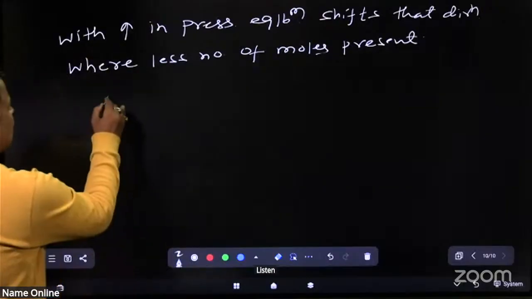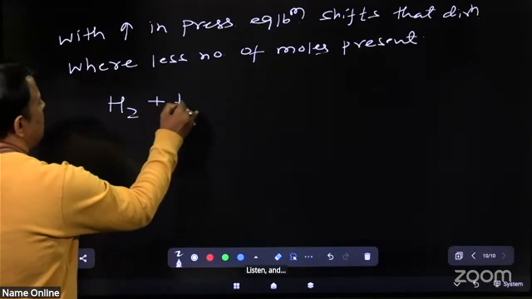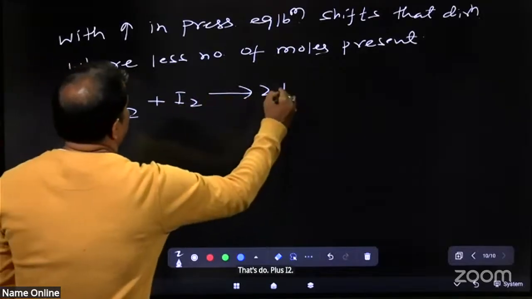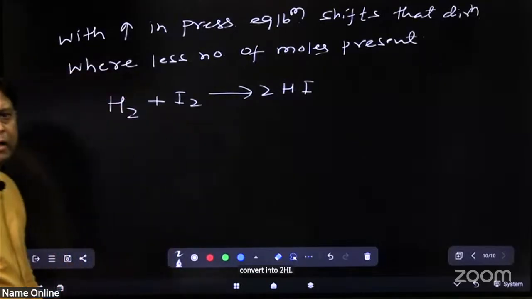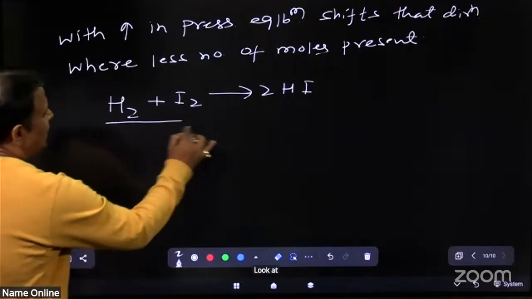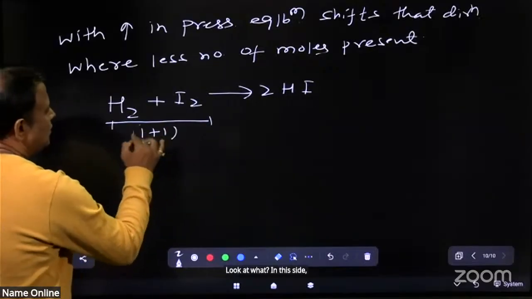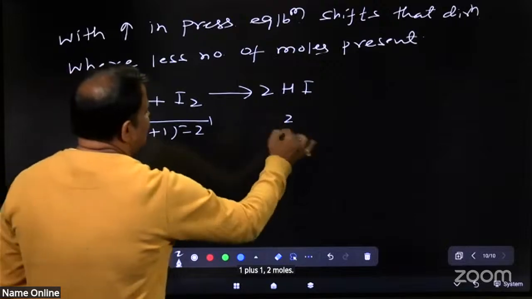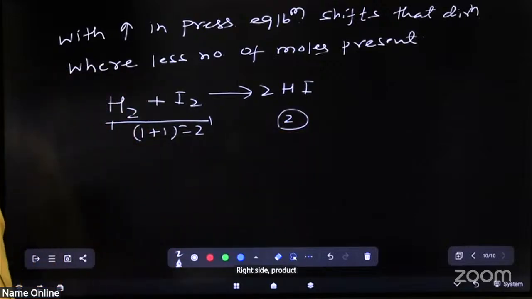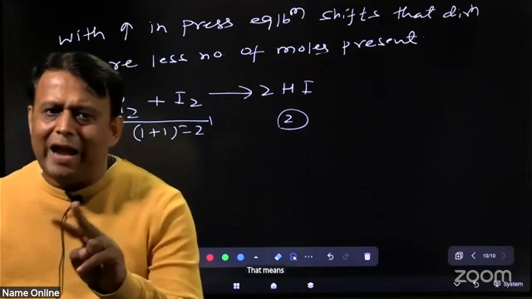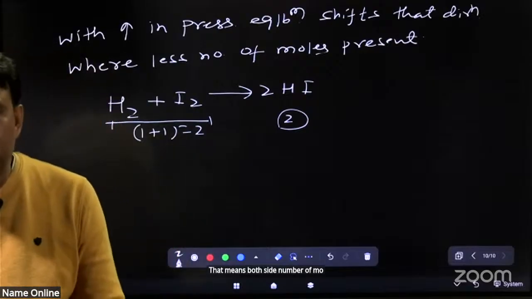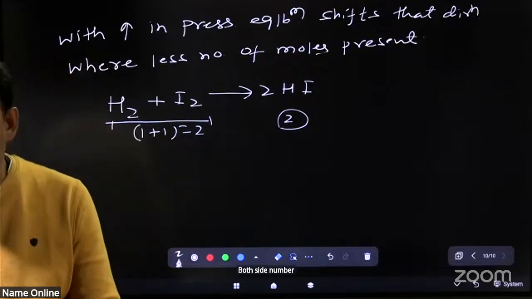Listen, H2 plus I2 converts into 2HI. Look at the board. On this side, 1 plus 1, 2 moles. Right side, product side, 2 moles. That means both sides the number of moles are equal.